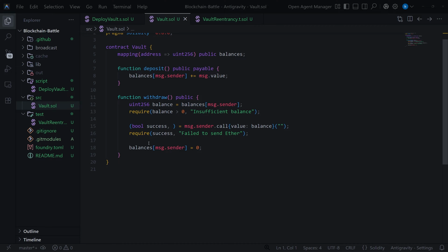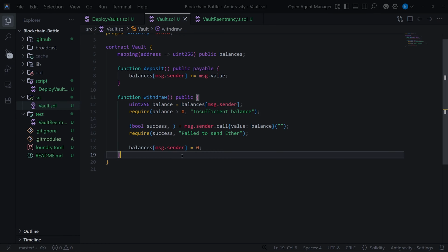First of all, we are checking our balance, then we send the ether, then we update our balance to 0, right? This is the fatal flaw, because it sends the money before updating the state. So we can easily hijack the control flow, right?